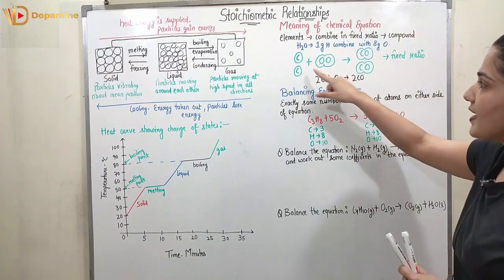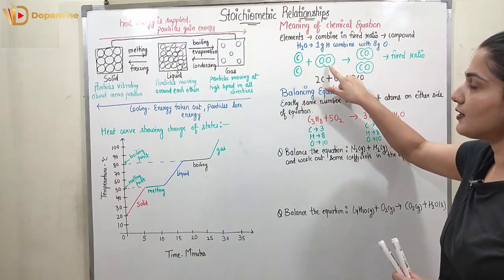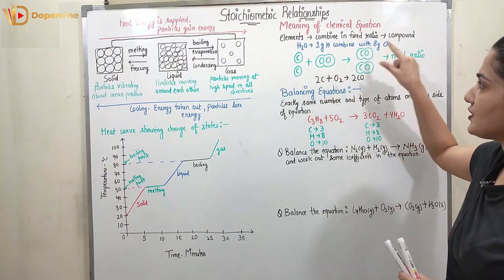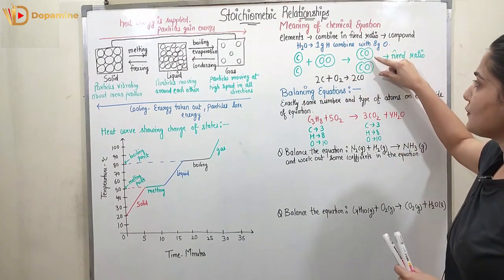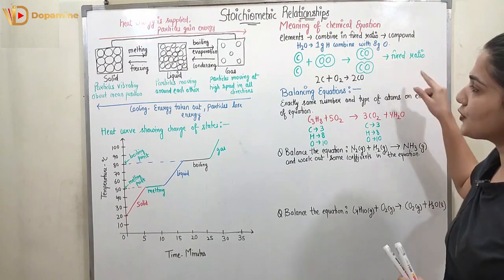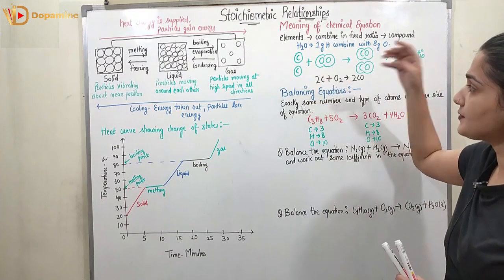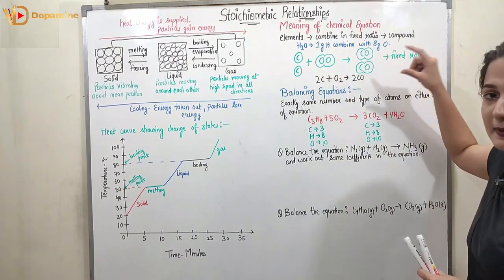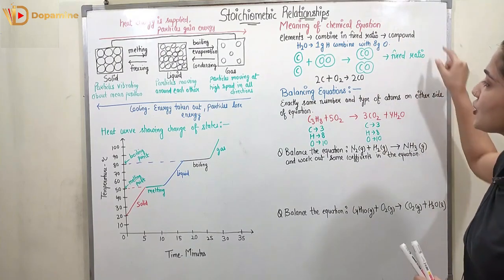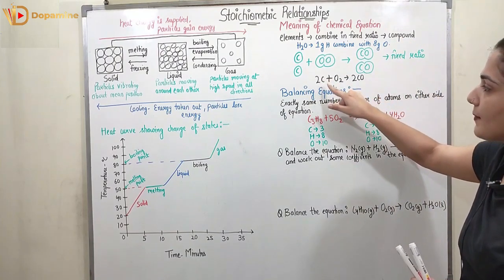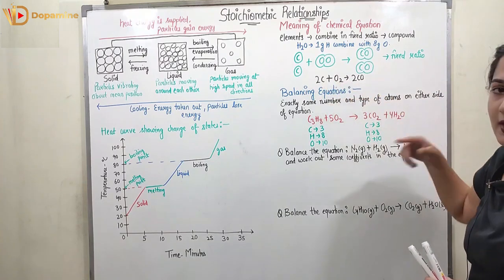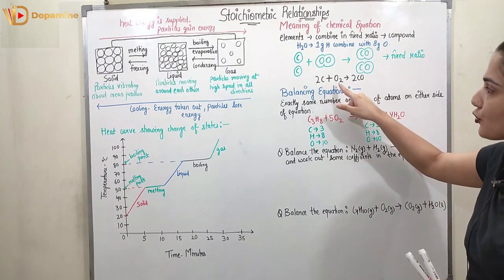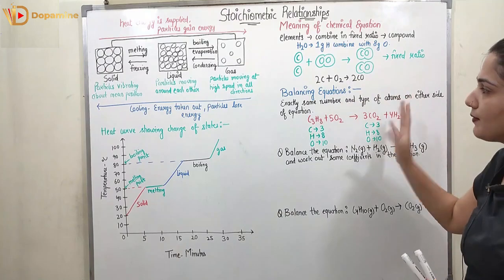Here is another example: 2 carbon atoms will combine with 1 molecule of oxygen to form 2 molecules of carbon monoxide. The ratio is fixed. If you take 4 carbon atoms and 2 oxygen molecules, it will form 4 carbon monoxide molecules. So 2C plus O2 gives 2CO, or 4C plus 2O2 gives 4CO. The ratio will always be fixed.